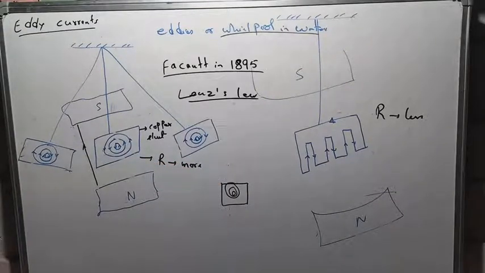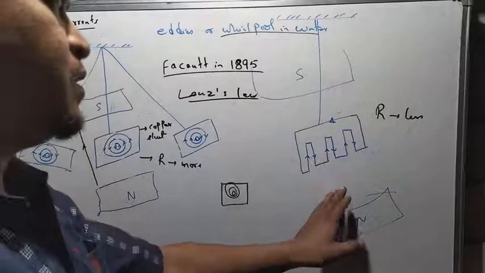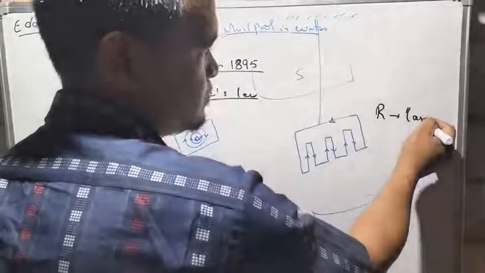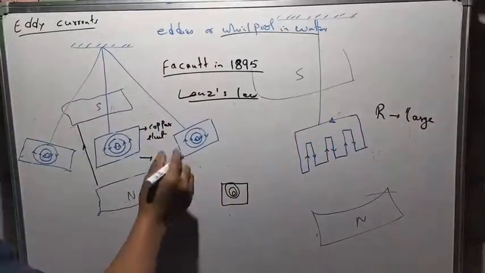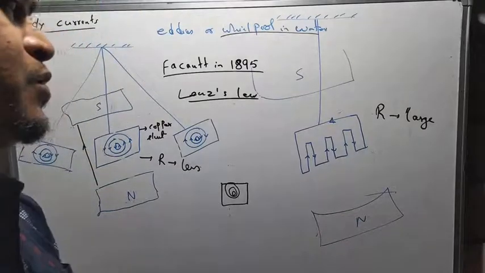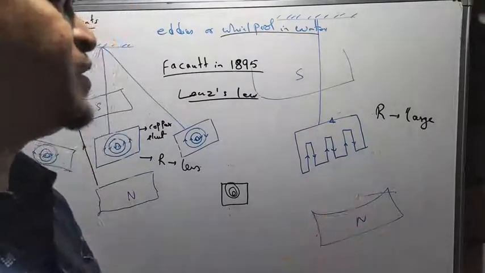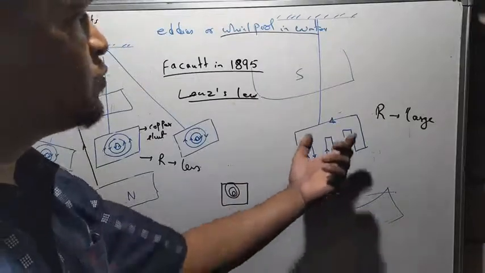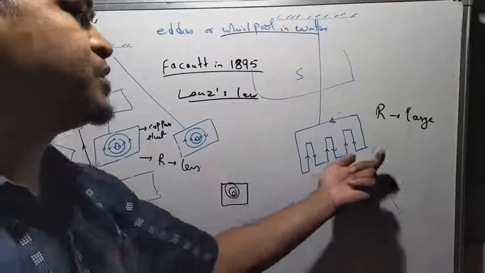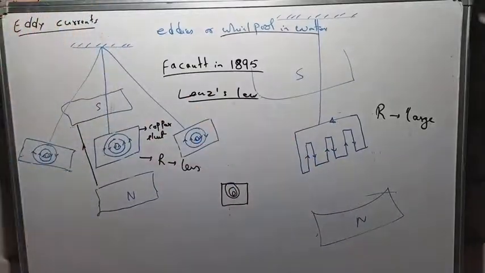Okay, so please note down: a metal plate with a slot has large resistance, and this one has less resistance. Large resistance means the current will be less. When the induced current, or the eddy currents induced in this case, is less, then because of the less induced current, the oscillation will stop only after a long time.